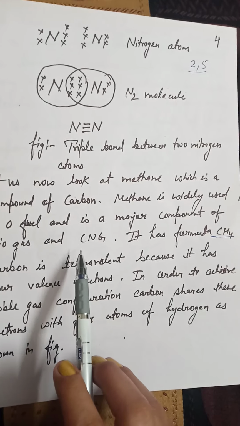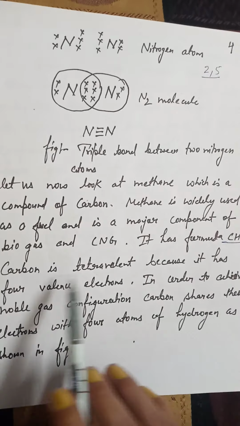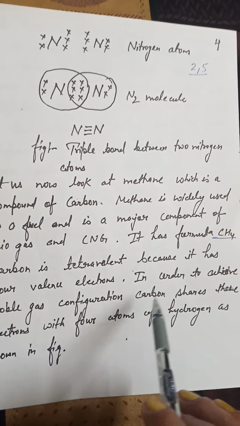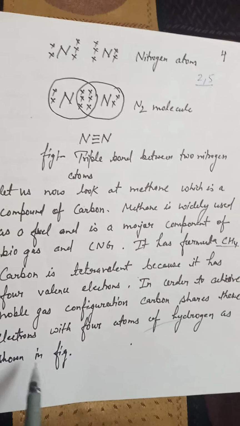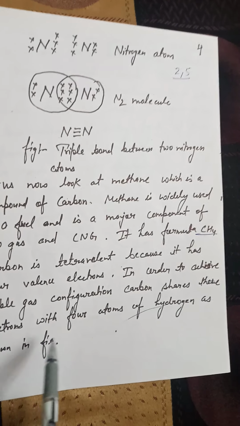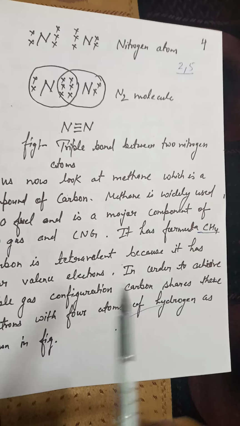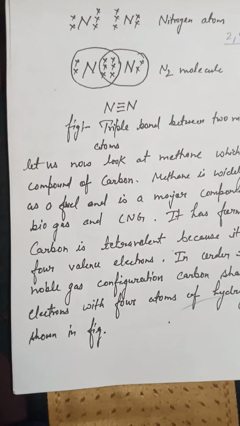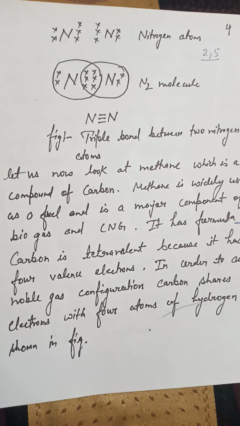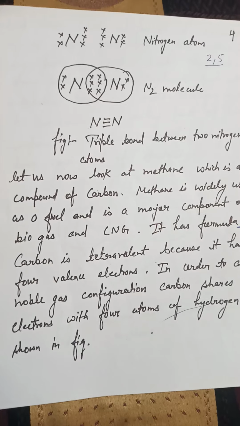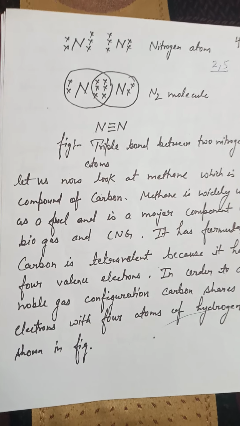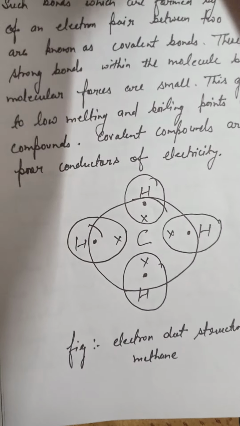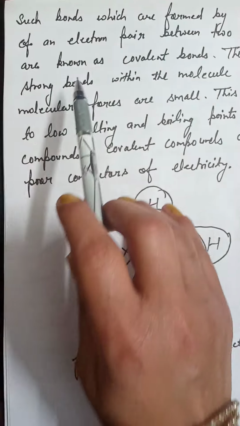Carbon is tetravalent because it has 4 valence electrons. In order to achieve noble gas configuration, carbon shares these electrons with 4 atoms of hydrogen as shown in the figure. As we know, carbon has 4 electrons in its outermost shell, so its tendency is either to lose 4 electrons or to gain 4 electrons to form C4- or C4+ ions, but that is a difficult task. So carbon always shares its bonds with the atoms of other elements.